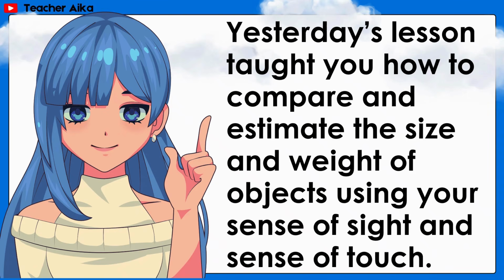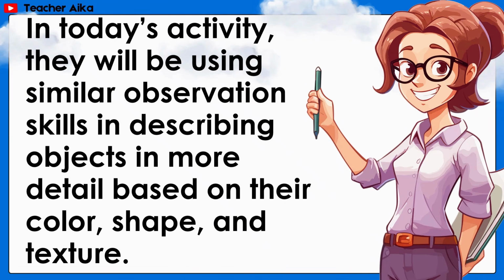Yesterday's lesson taught you how to compare and estimate the size and weight of objects using your sense of sight and sense of touch. In today's activity, you will be using similar observation skills in describing objects in more detail based on their color, shape, and texture.